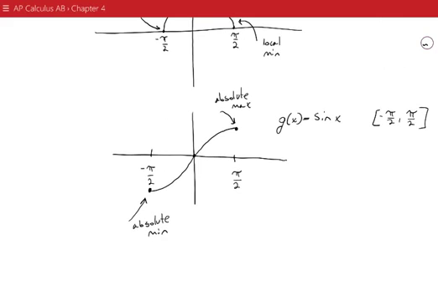Another word for absolute is global. So you might hear the book reference absolute or global. So those mean the same thing. It means that anywhere on the domain given, there isn't anything that's either greater or less than that number. So the absolute max would be the biggest in the domain.